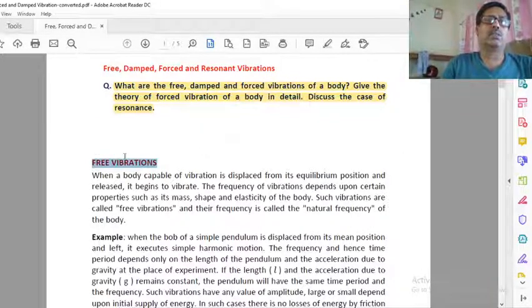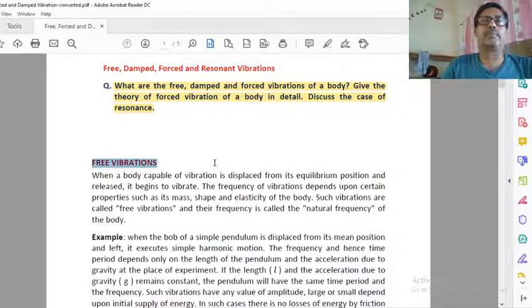Okay. So suppose a body is vibrating. To start vibration, we apply force. One time we apply force and we displace the body.